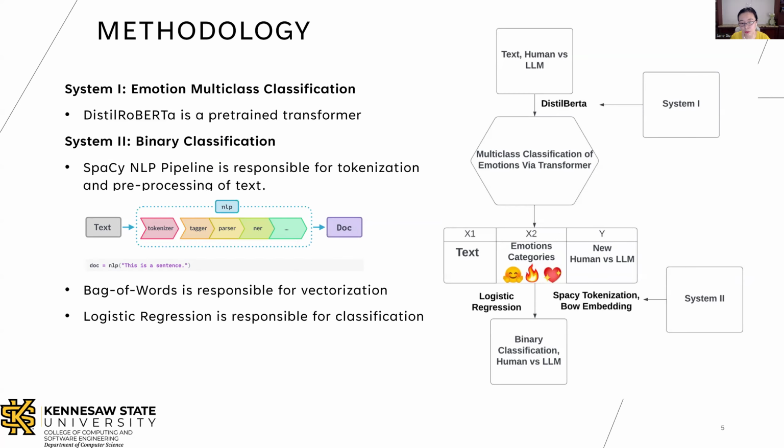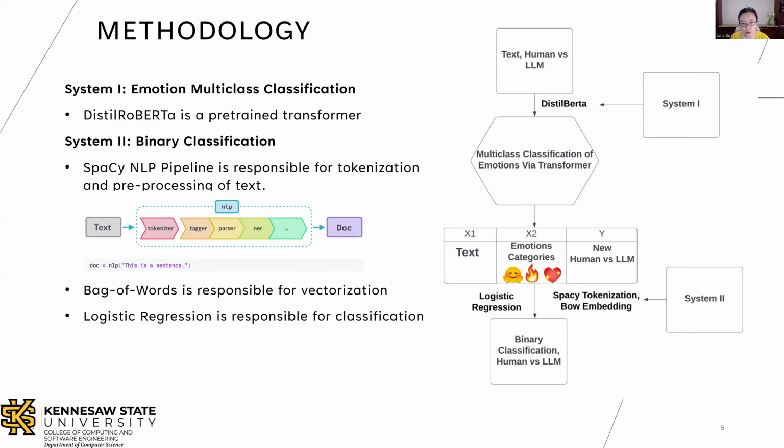Our system 2 is a binary classification. The spaCy NLP pipeline is responsible for tokenization and cleaning the text data before it's processed, eliminating anomalies and letting the model focus on only the important parts of the text.